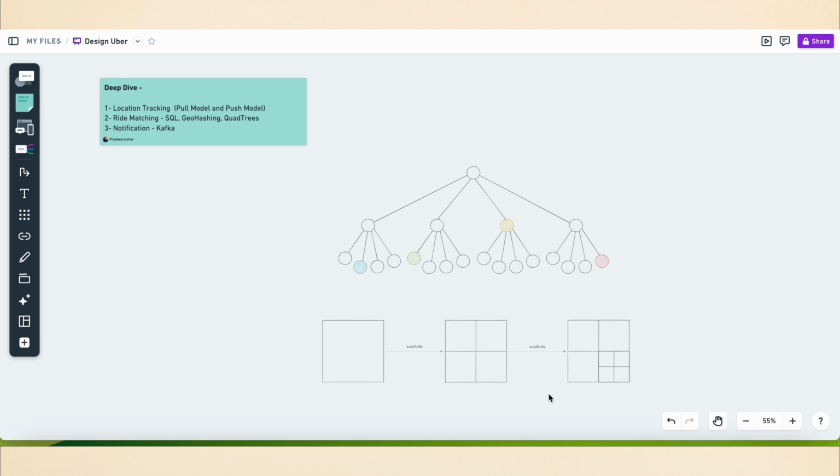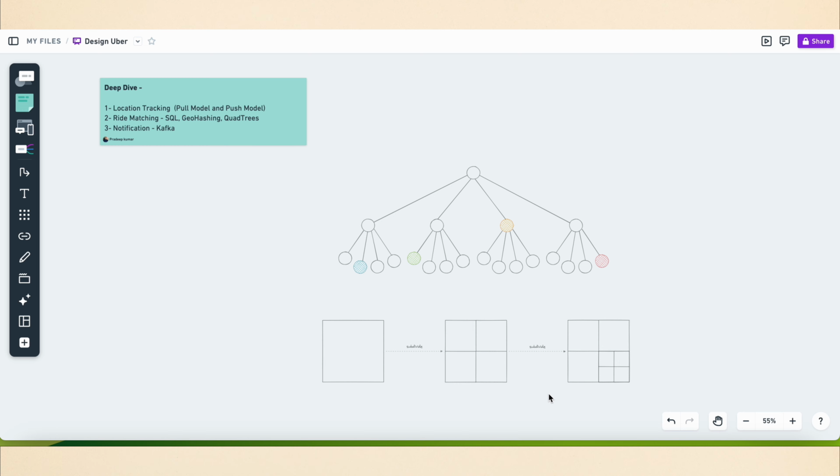Quadtree seems perfect for our use case. We can update the quadtree every time we receive a new location update from the driver. To reduce the load on the quadtree service, we can use Redis to cache the latest location updates from the driver. And with the application of mapping algorithms, such as the Hilbert curve, we can perform efficient range queries to find nearby drivers for the customers, right?